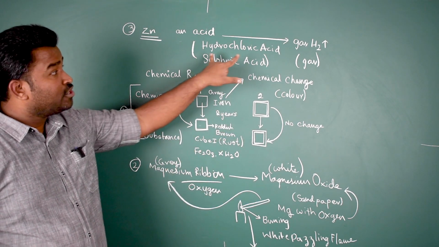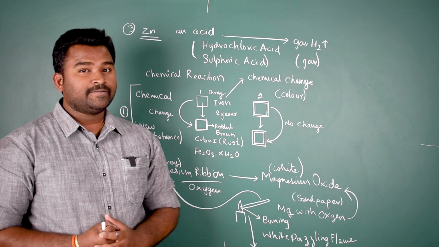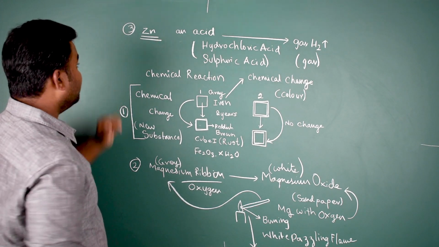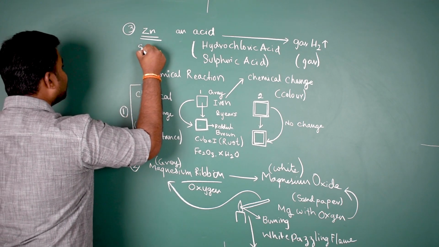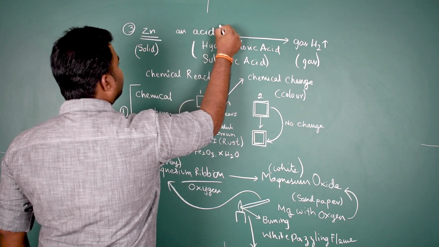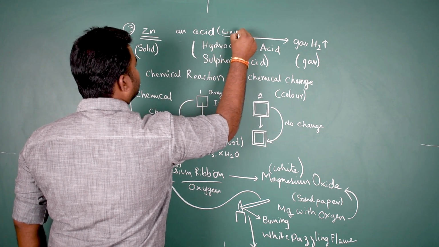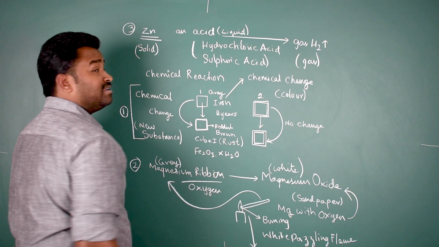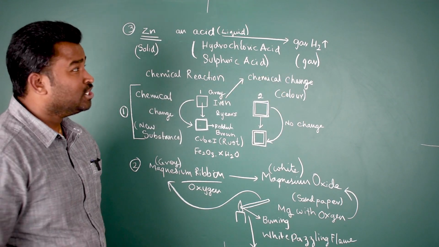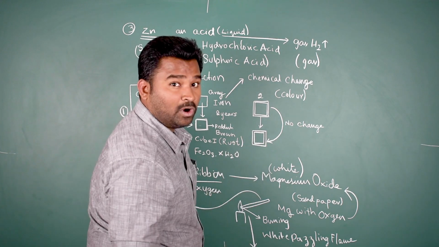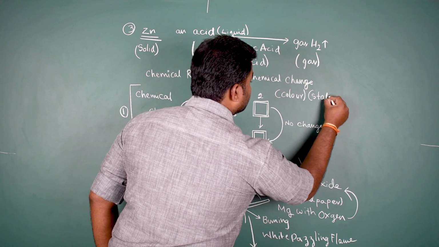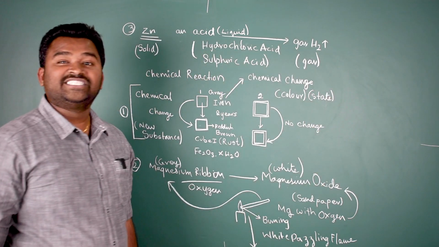And apart from that, is there any other observation here? Your zinc is a metal in solid state, whereas your acid, which is in liquid state, has changed to what state? Gaseous state. So you will also see a change in state of a substance.